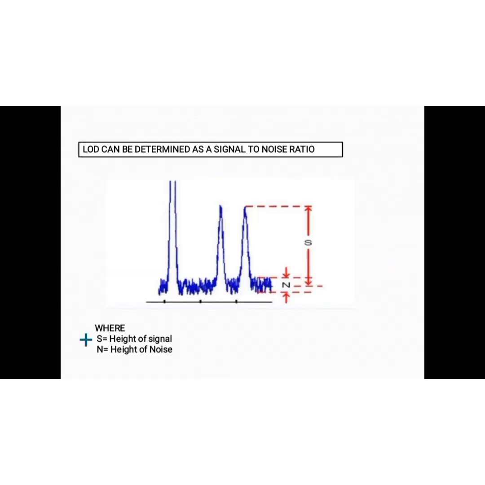LOD can be determined as a signal to noise ratio. The graph is shown below, where S is the height of the signal and N is the height of the noise.